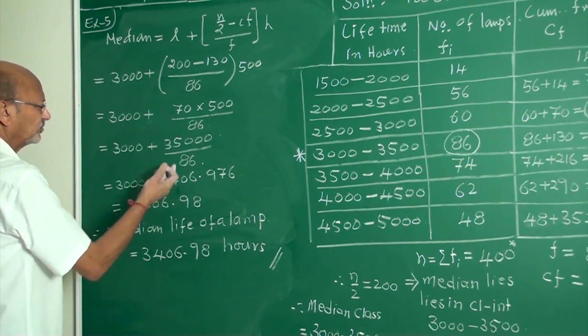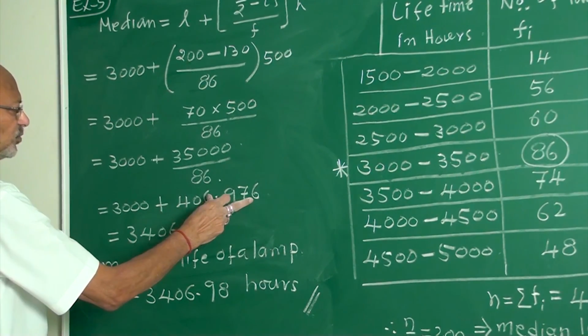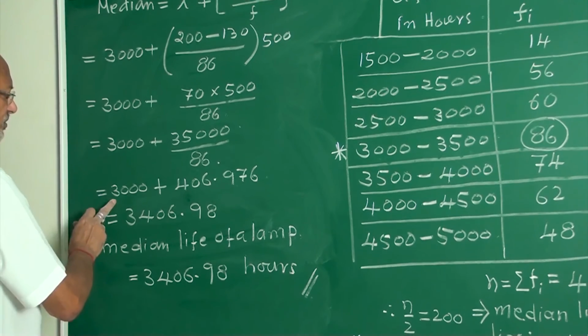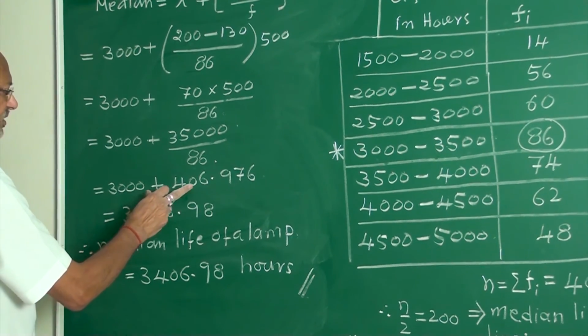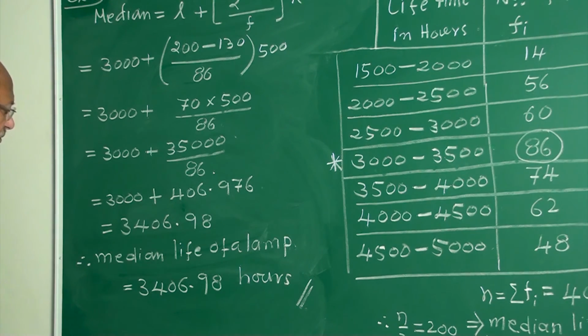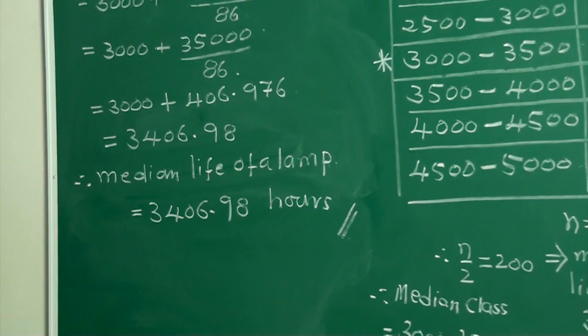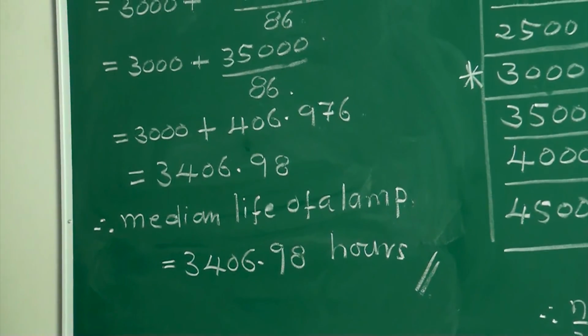You can simplify it when you know the method. This is 406.976, so 3406.98. Therefore, the median life of a lamp is this many hours.